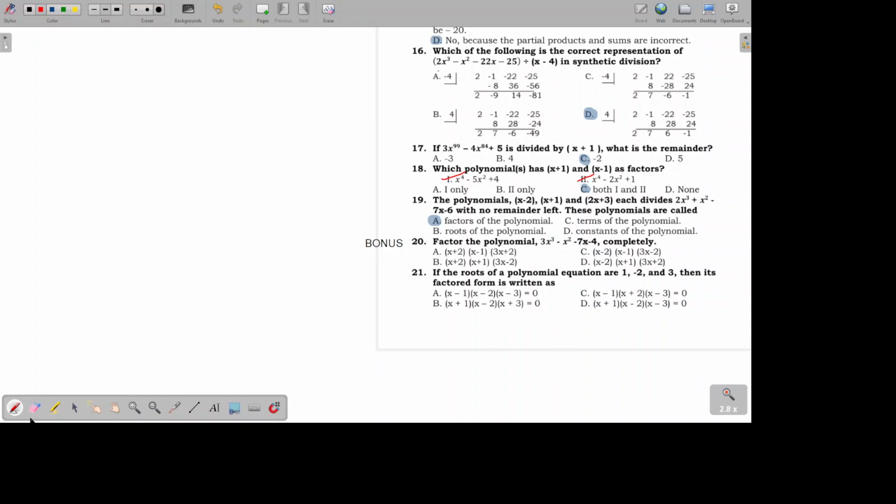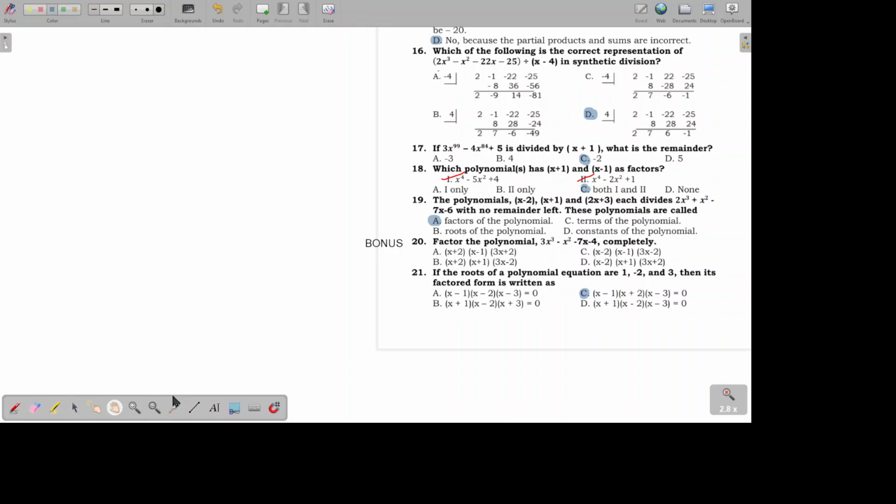So that's letter C. Again, when they are in form of roots, it's like saying x equals 1. And when you transpose that to the other side or beside x, that will become x minus 1. If it is x equals negative 2, when you transpose negative 2 to the other side, it will become x plus 2 equals 0. And if it says x equals 3, when you transpose that, it will become x minus 3 equals 0. That's why the answer is letter C.